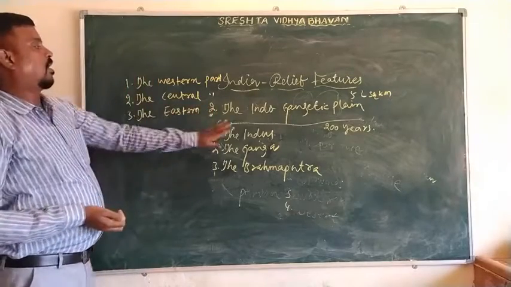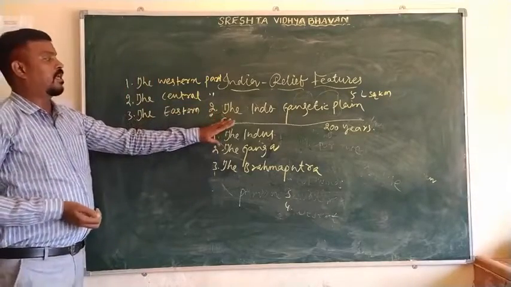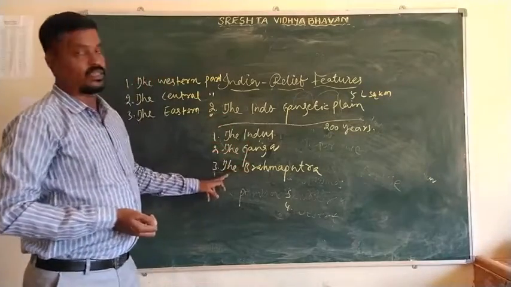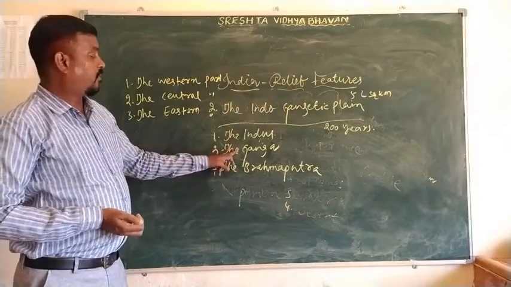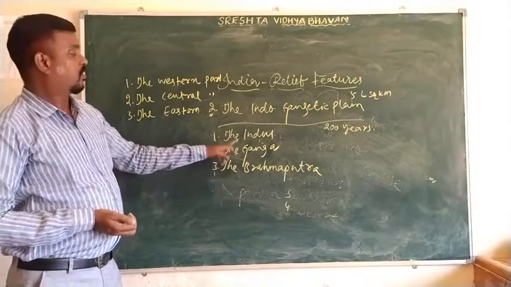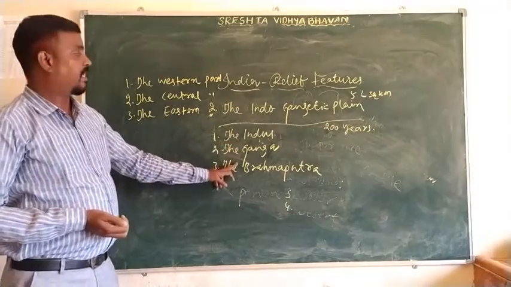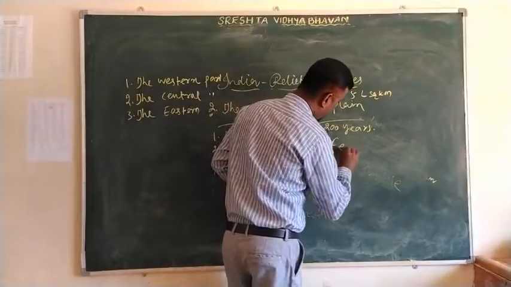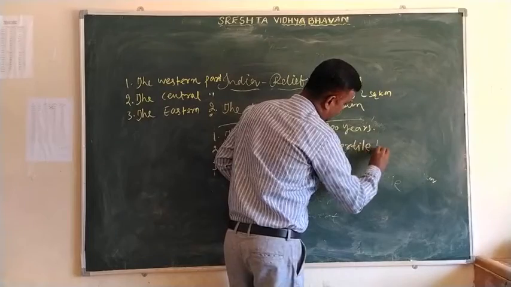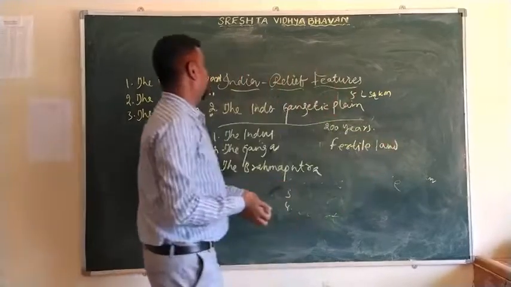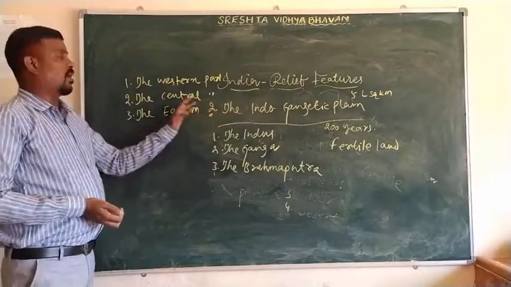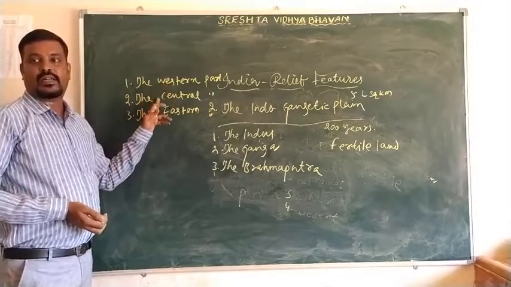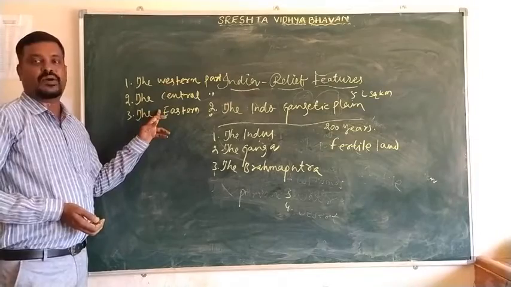Here the important rivers are the Indus, the Ganga, and the Brahmaputra. These rivers are perennial rivers, and they flow throughout the year. Here the land is called fertile land. Again, the plain is divided into western, central, and eastern parts.